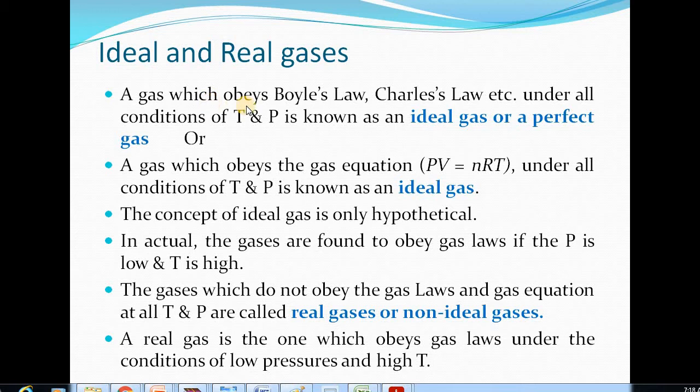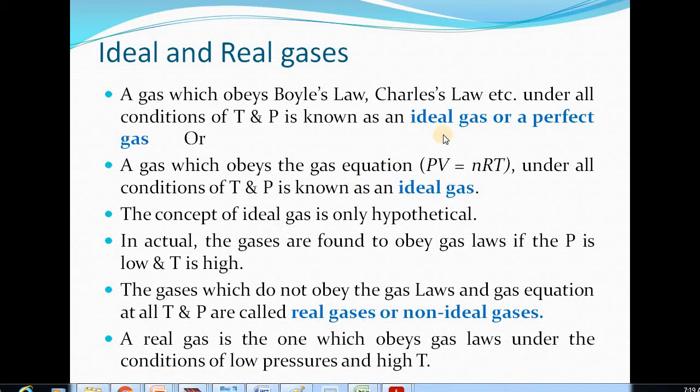A gas which obeys Boyle's law, Charles' law, etc. under all conditions of temperature and pressure is known as an ideal gas or a perfect gas. In other way, we can define it as a gas which obeys the gas equation, which we generally call ideal gas equation, under all conditions of temperature and pressure will be known as an ideal gas.